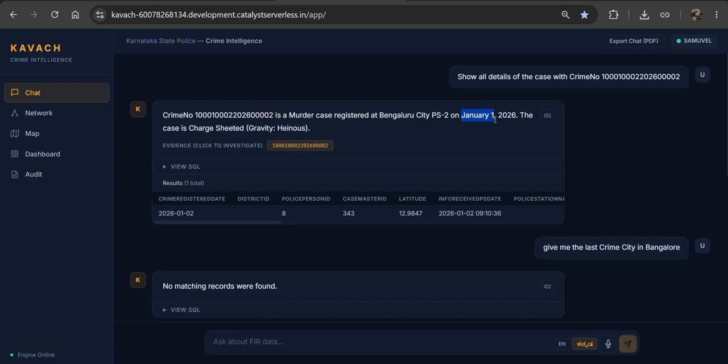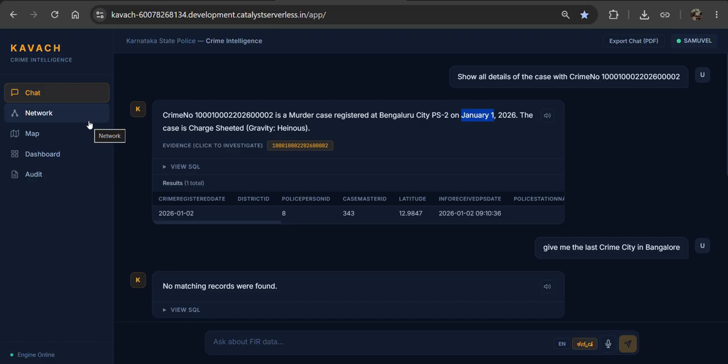So we have used this, and also here we have used the voice model access and also the text to speech engine and networking, and we have used KNN for addressing the murderous criminals to locate whether their similarities match with each other. Like that, we have used so many tech stacks.